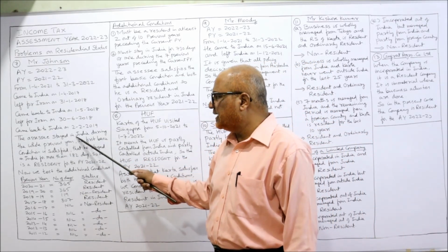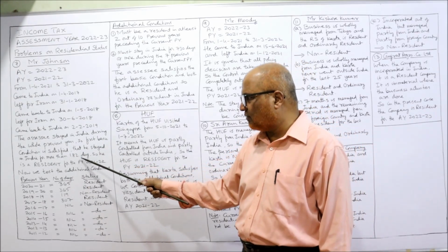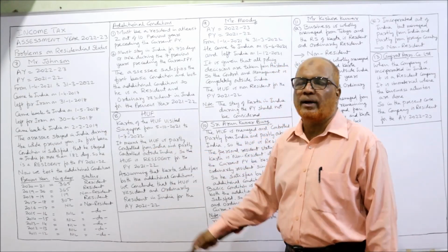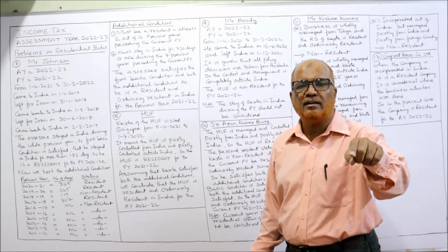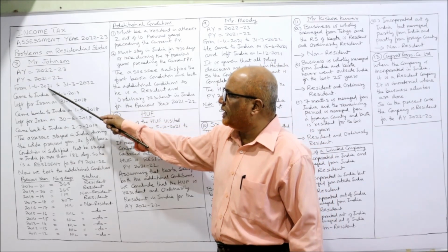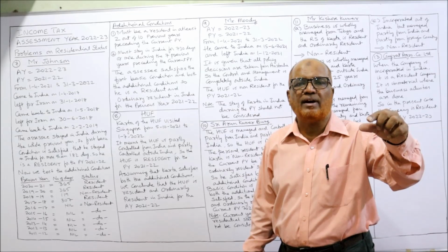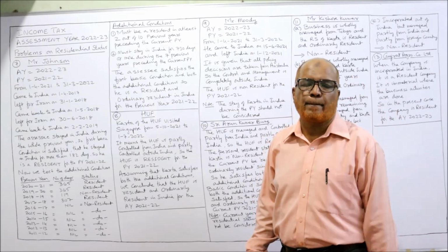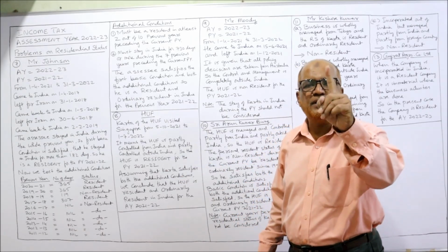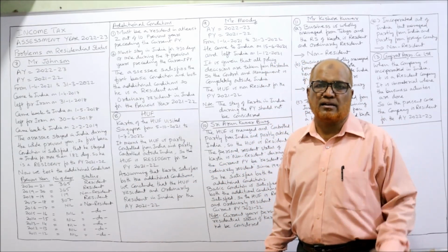Now, the assessee stayed in India during the whole previous year. So the first basic condition is satisfied, that he stayed in India for 182 days or more. So he is a resident. Because he arrived in India on 2nd Feb 2019, and from 2nd Feb 2019 till date he is in India. That means in our current previous year, 1st April 2021 to 31st March 2022, during this period of 365 days, he was completely in India. He satisfies the first basic condition, 182 days or more. So he is a resident.